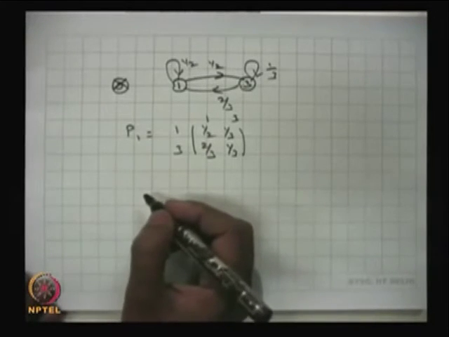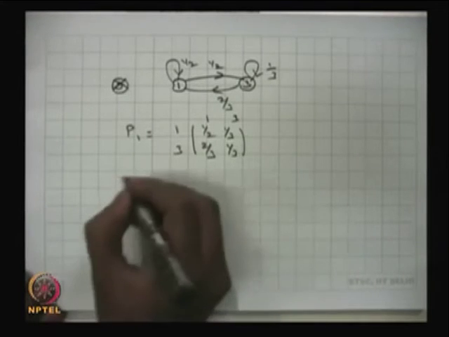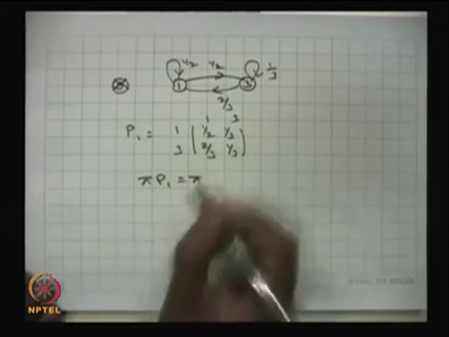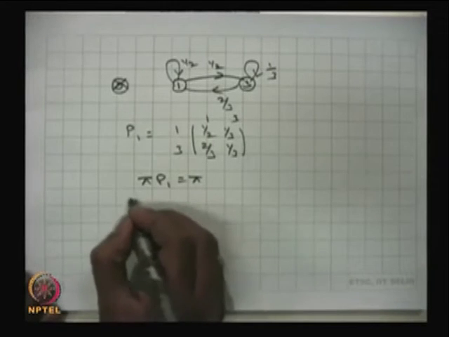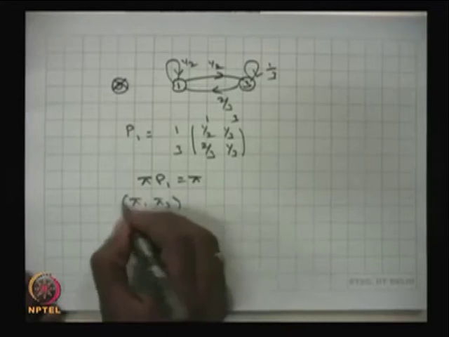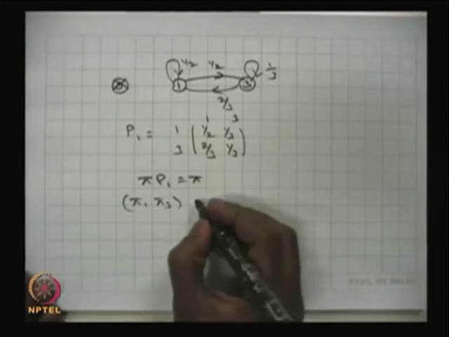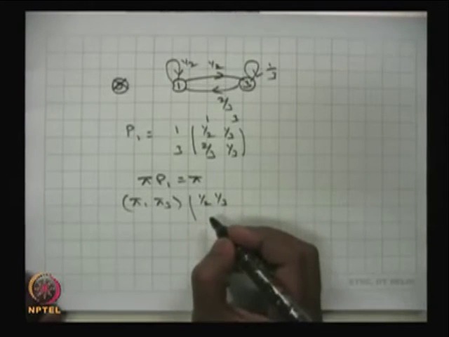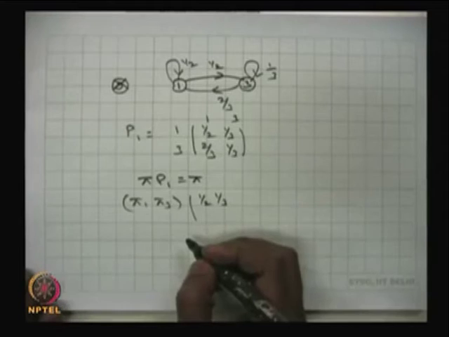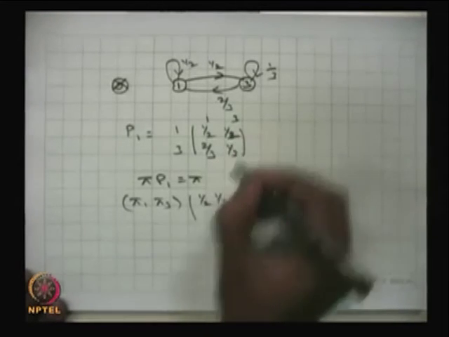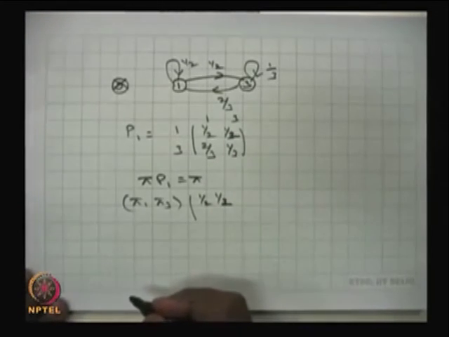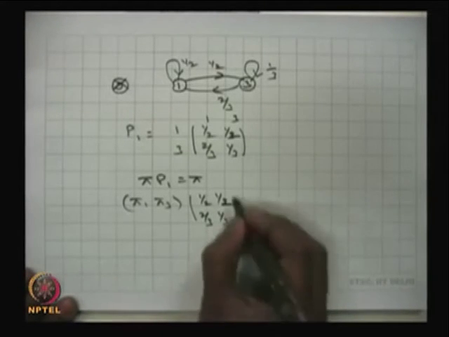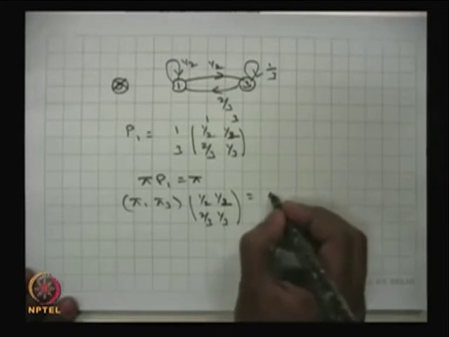Now, if you want to find the stationary distribution for these two states, you solve pi P1 is equal to pi. That means (pi 1, pi 3) times P1, that is 1 by 2, 1 by 2, and 2 by 3, 1 by 3, is equal to (pi 1, pi 3).